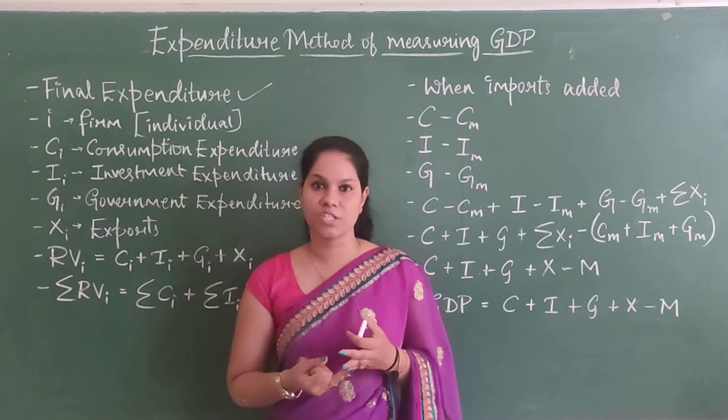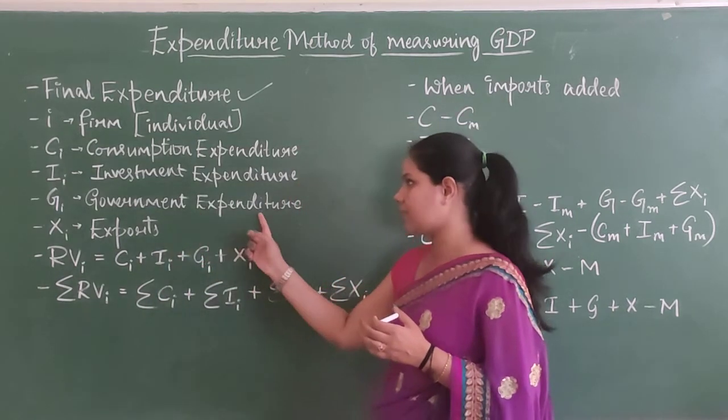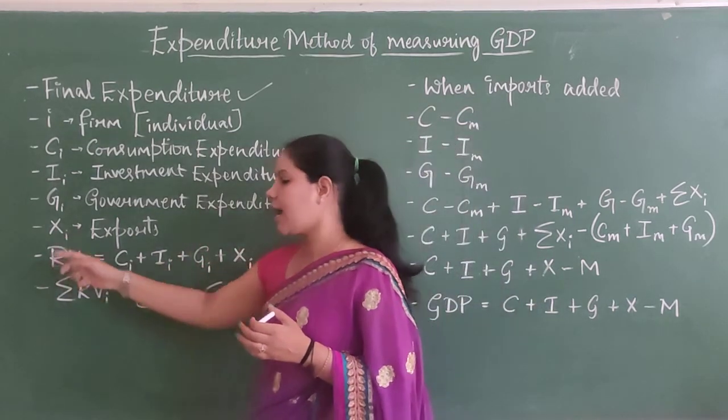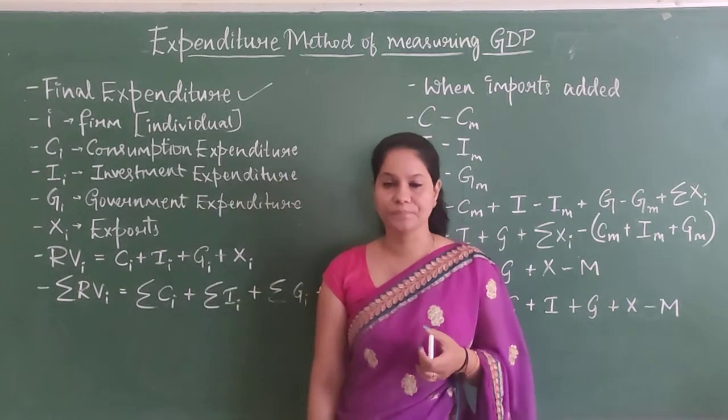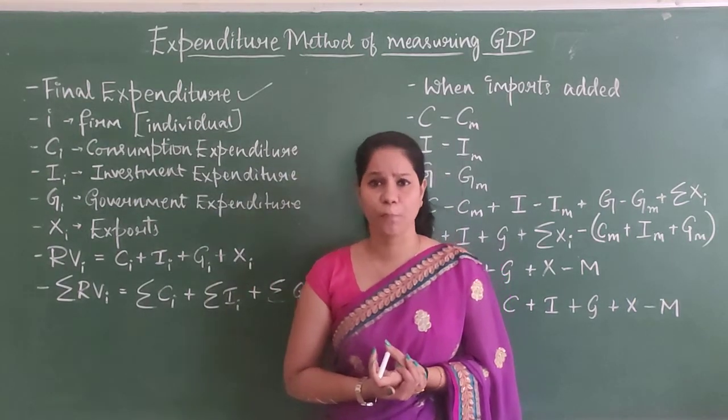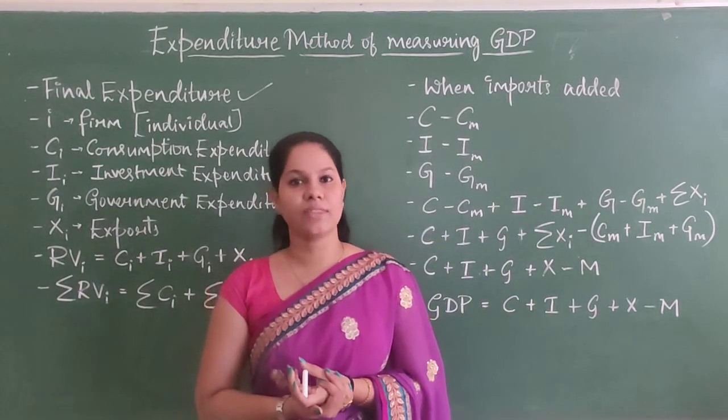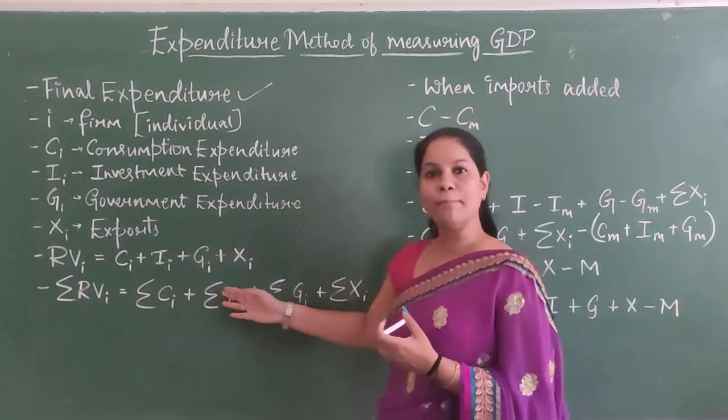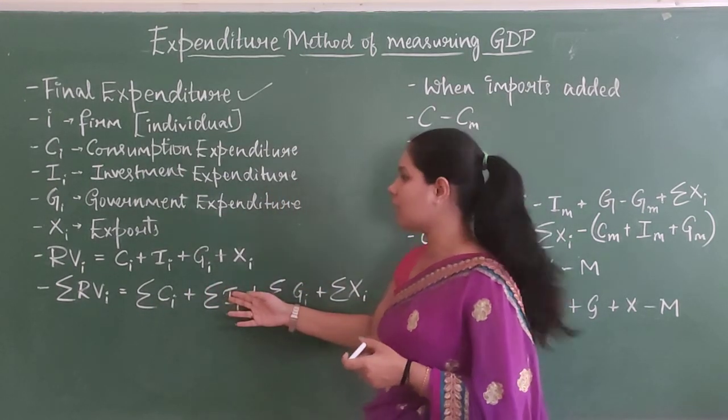Consumption and the investment, both will be considered here in the government expenditure. And the last one, you have exports. The goods which you are exporting to other places, even that should be considered. So combiningly, to calculate GDP, what we are going to do